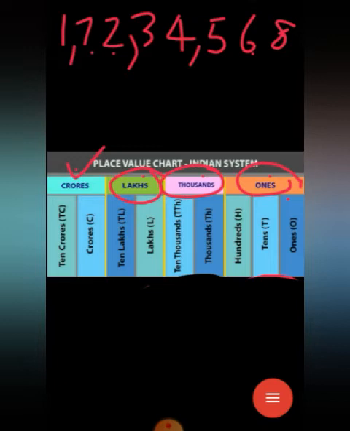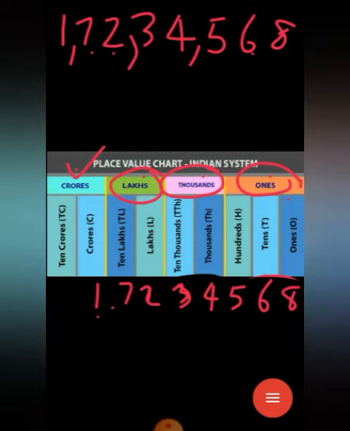Which is the crores period number? It is 1. In the 10 lakh place the number is 7, and lakhs place 2, ten thousands place 3, thousands place 4, hundreds 5, tens 6, and ones 8. Can you read this number? Crores period number is 1, so 1 crore. Then lakhs period 72 lakh, thousands period 34,000. Then ones period 568. You understand how to read this 8-digit number?